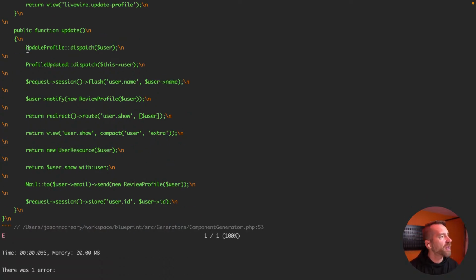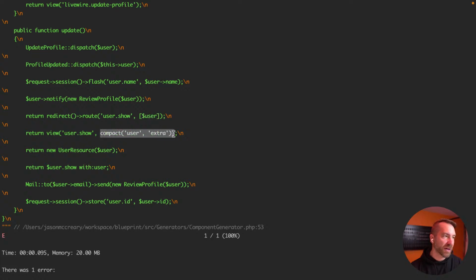Okay, so here's the code that's being generated. It calls update. It says update profile, dispatch user. Perfect. Profile updated, dispatch this arrow user. That one works great because we fixed it from our previous bit. The request session flash username user arrow name. So again, that needs to be this. User notify, again, that needs to be this. That needs to be this.